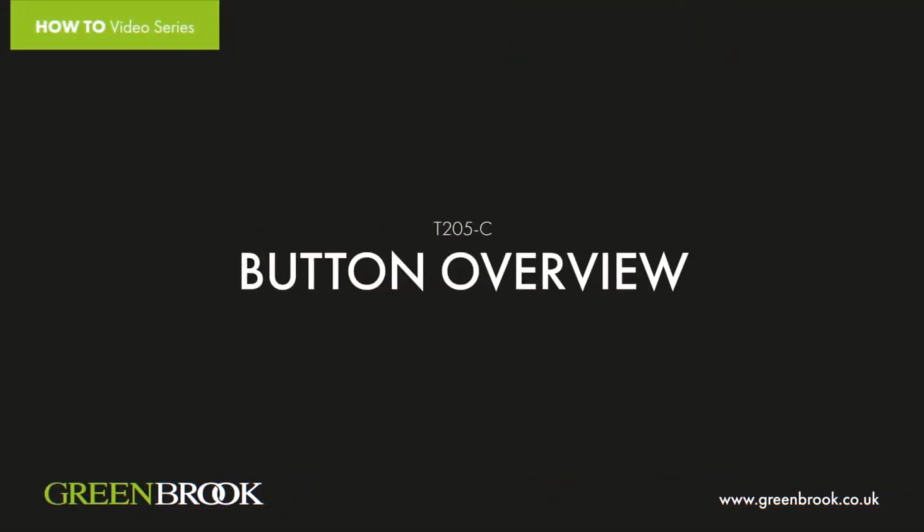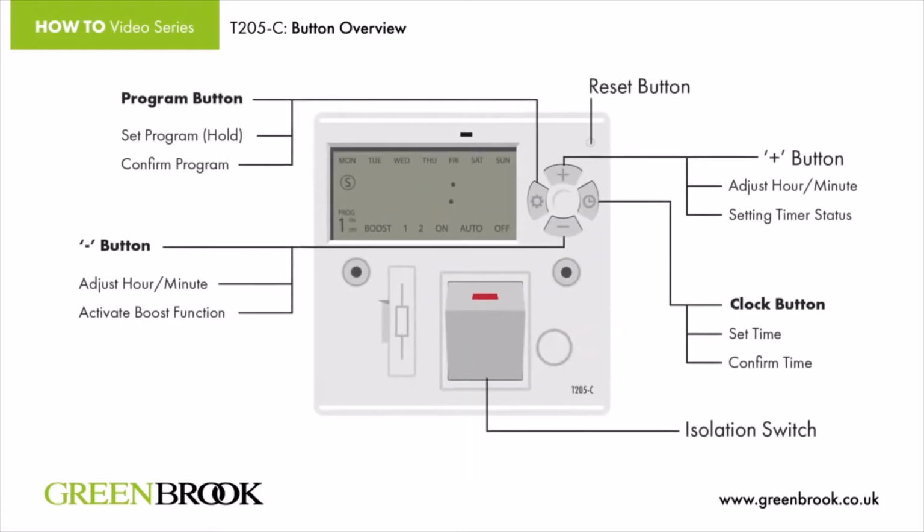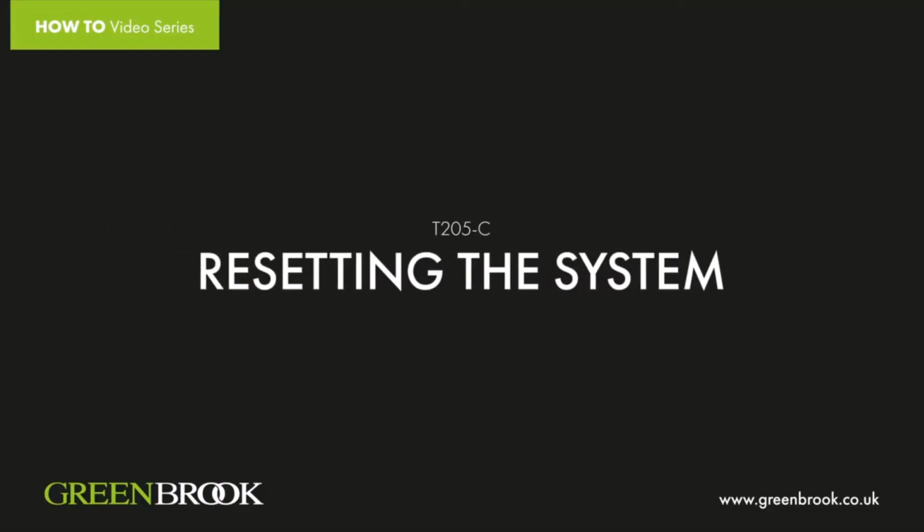Button Overview. Program button: set program, hold, confirm program. Dash button: adjust hour, minute, activate boost function. Reset button. Plus button: adjust hour, minute, setting timer status. Clock button: set time, confirm time. Isolation switch. Resetting the system.